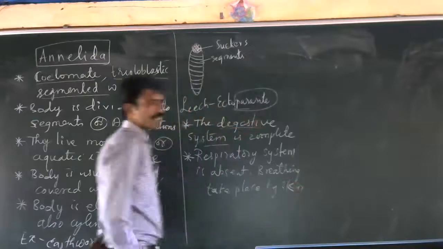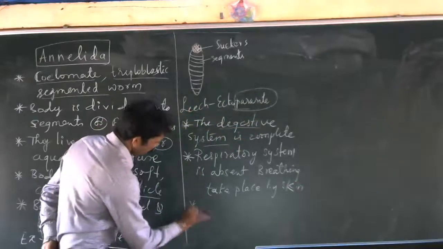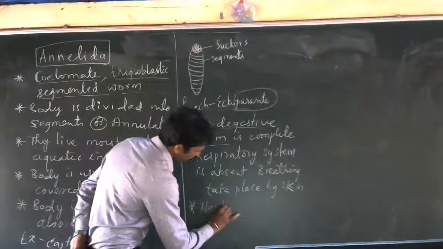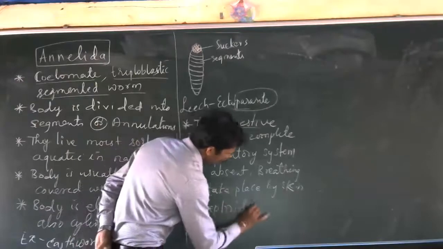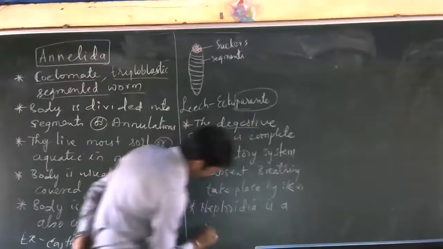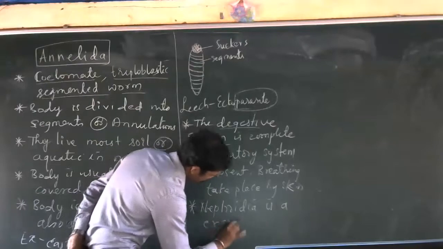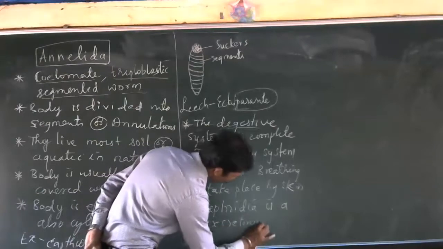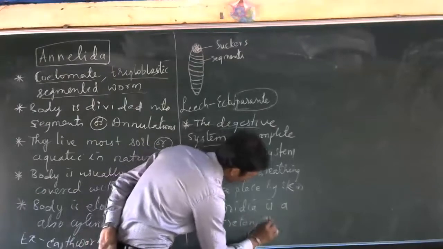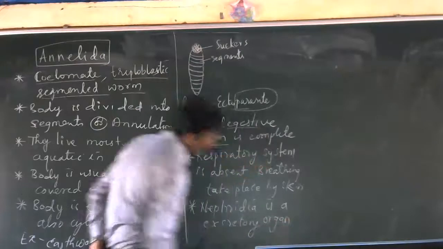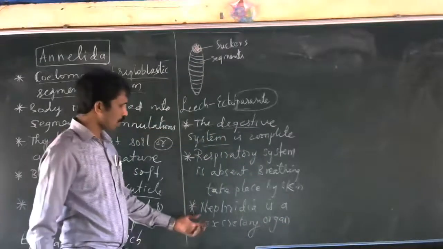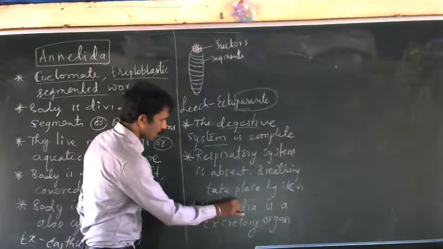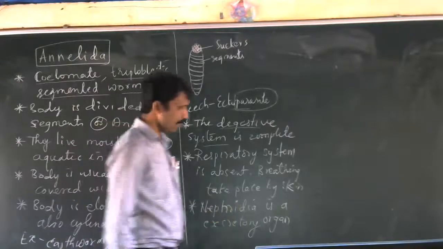Skin will help in the respiration. Nephridia is an excretory organ. They help to remove the nitrogenous waste. So the nitrogenous waste that is produced in the body is removed by a special organ called nephridia.